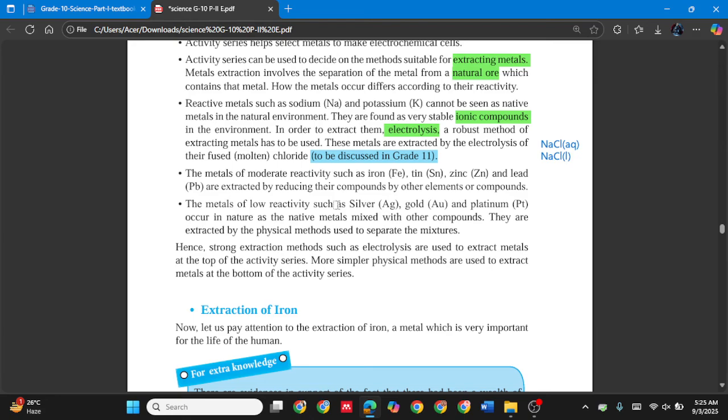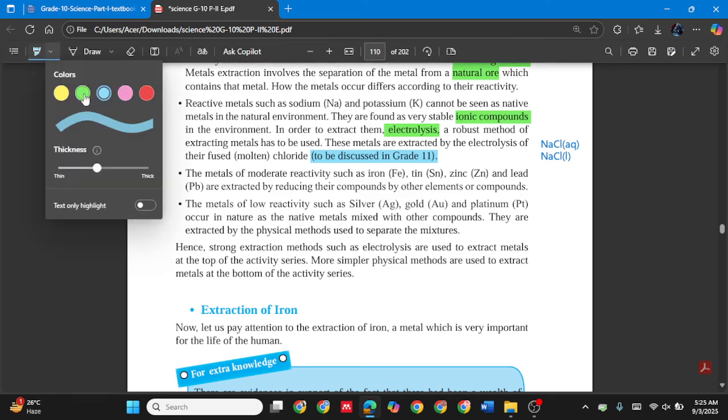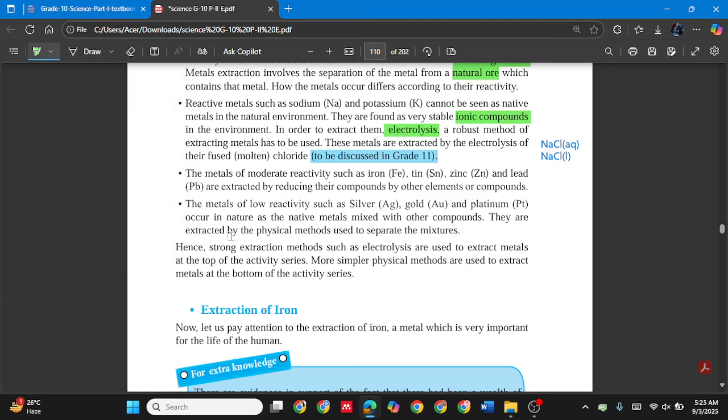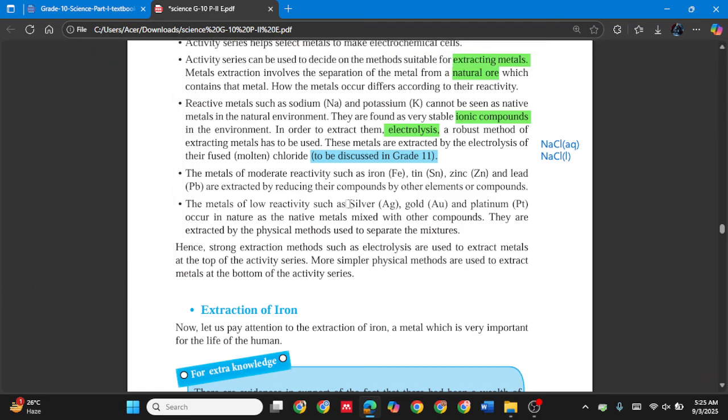The metals of low reactivity such as silver, gold and platinum occur in nature as native metals. Why? They are not very reactive, so they exist as native. They do not need to make a compound with other elements, so they stay as native metals mixed with other compounds. They are extracted by the physical methods used to separate mixtures. They didn't make any compound. They just stay as native.